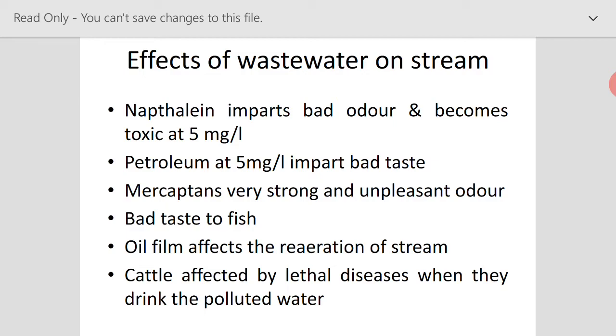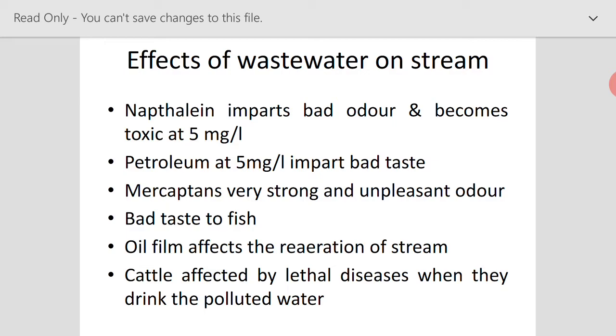So in this case the oil film will affect the reaeration of the stream. Why? Because it floats at the top of the stream water, so it prevents the penetration of sunlight or oxygen or air into the stream. Therefore the stream will not be able to get proper aeration or dissolved oxygen, and eventually this leads to depletion of aquatic life as well as flora and fauna, which will die off.